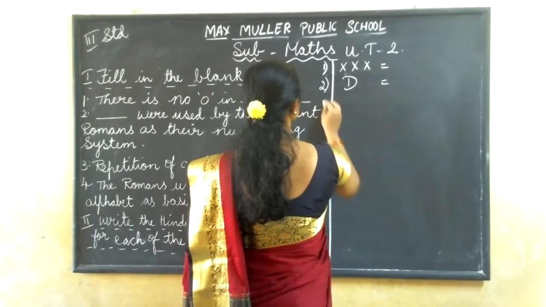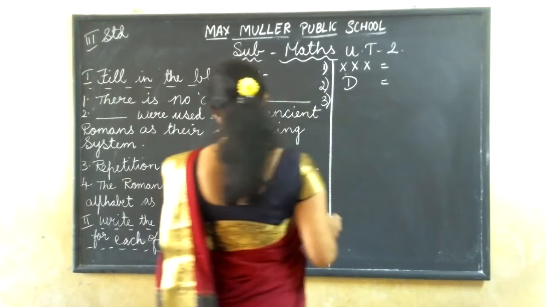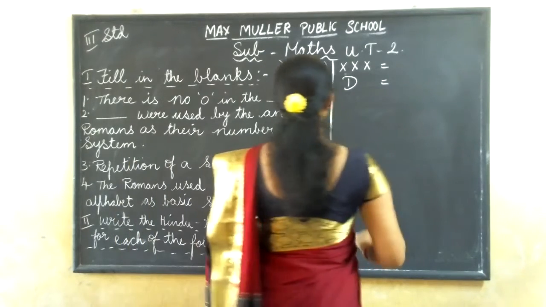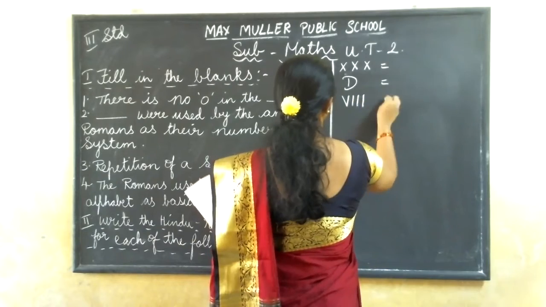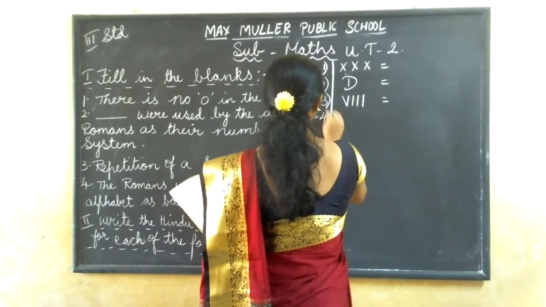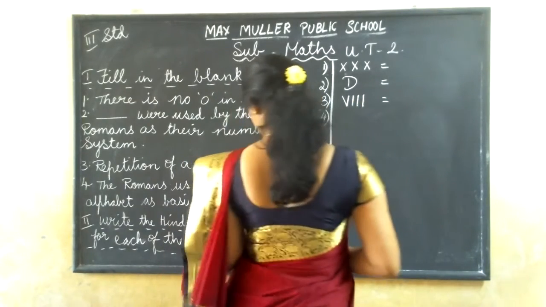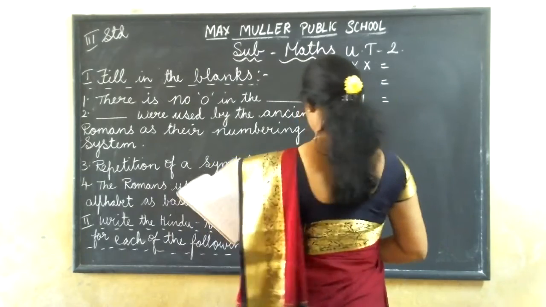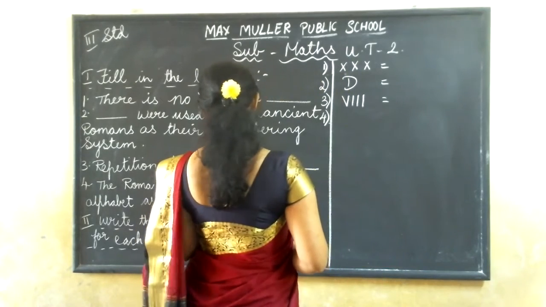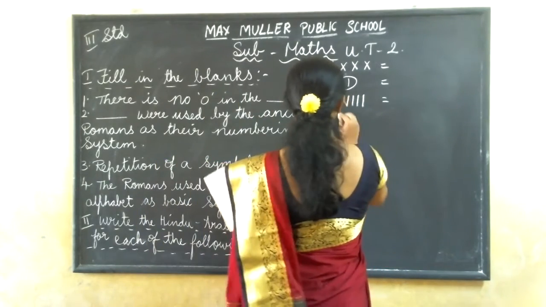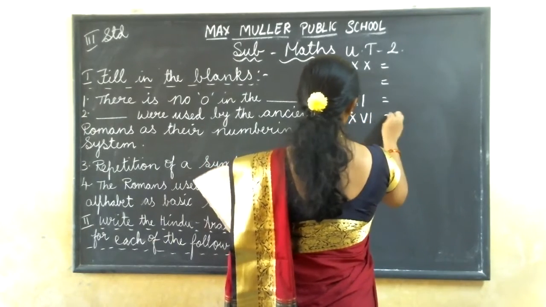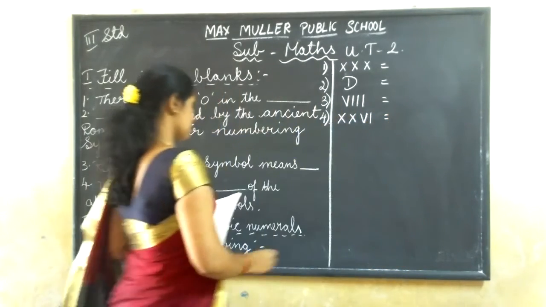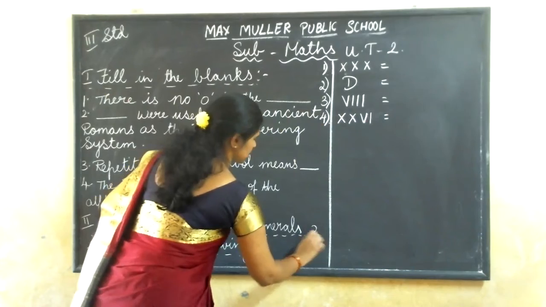D. Third one, V. 3 lines. Fourth one, X, X, V, I. So this is for 2 marks.